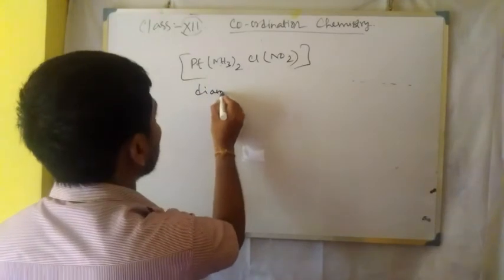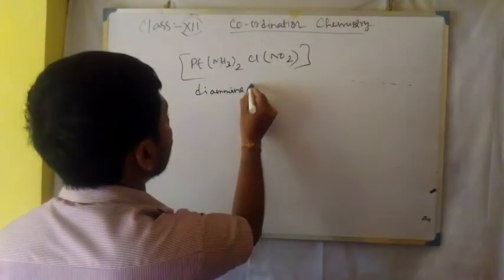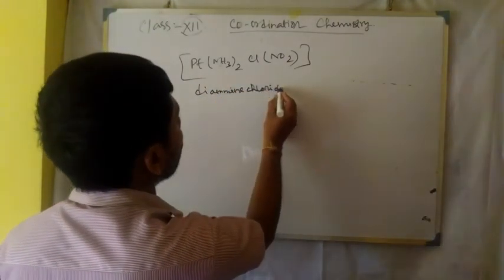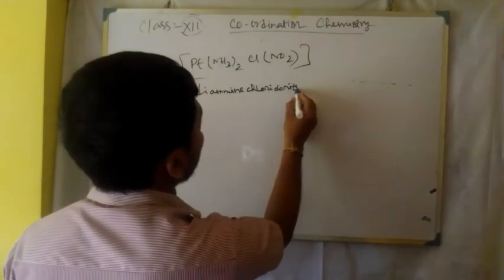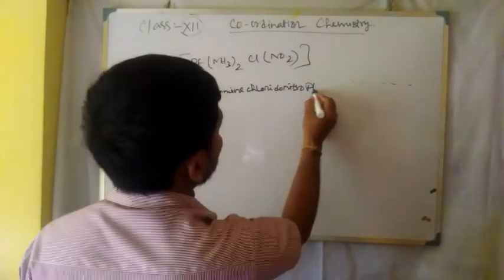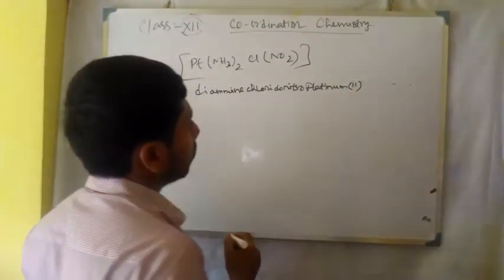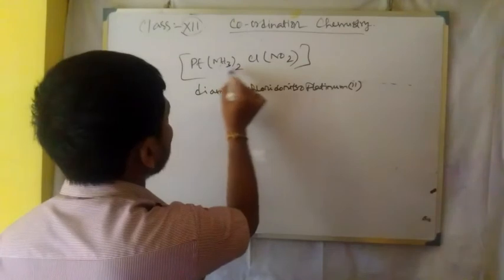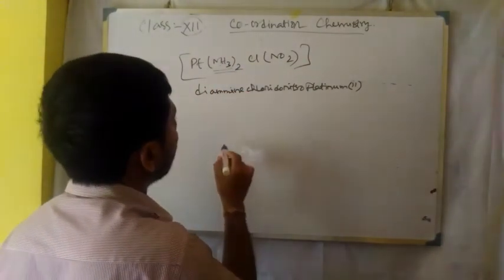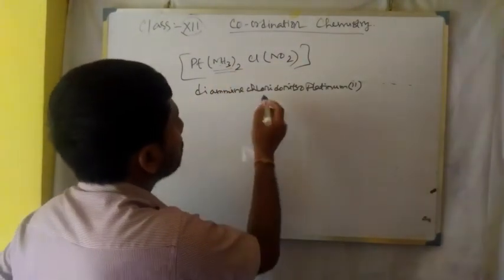Diammine, chlorido, nitro, platinum(II). That's all. So why diammine? Only two ammine molecules are there.